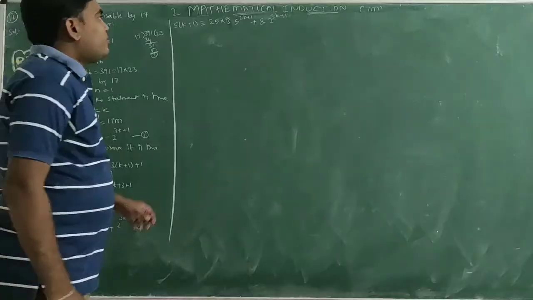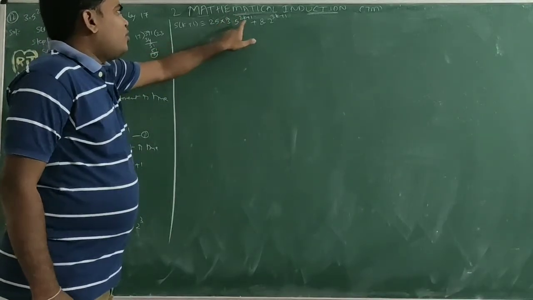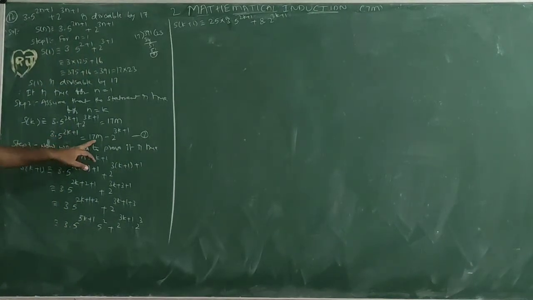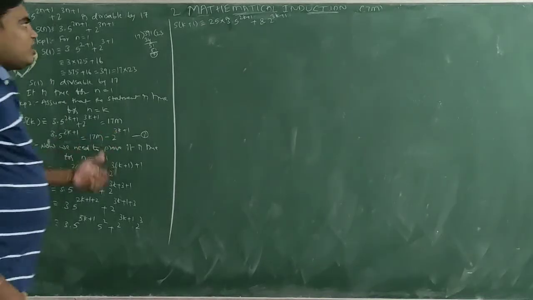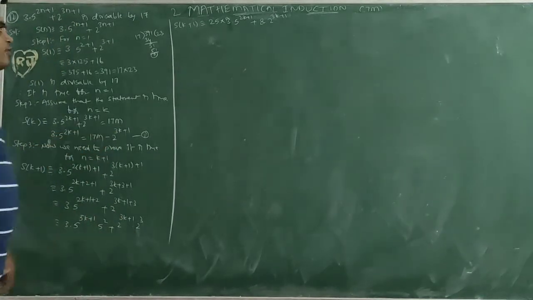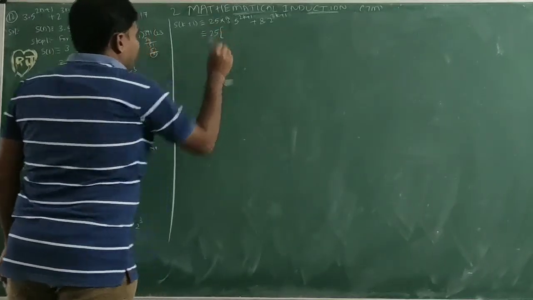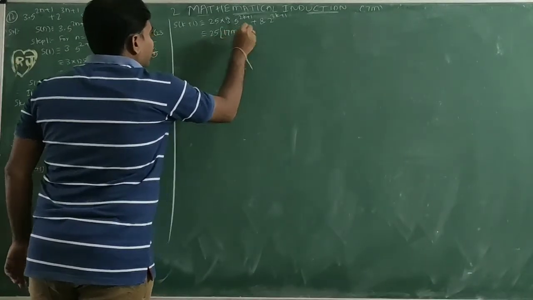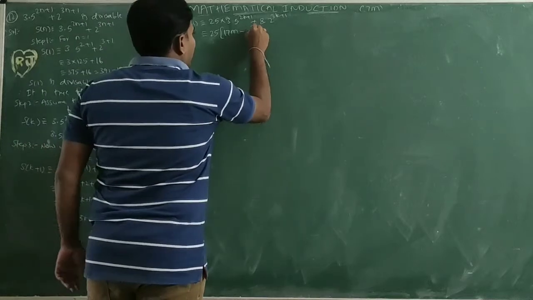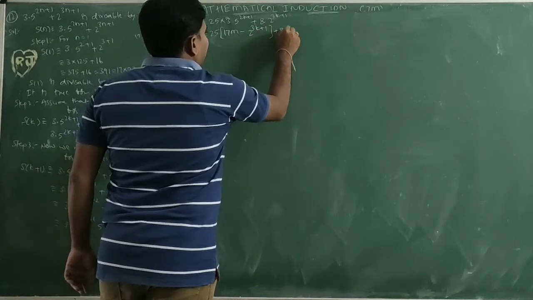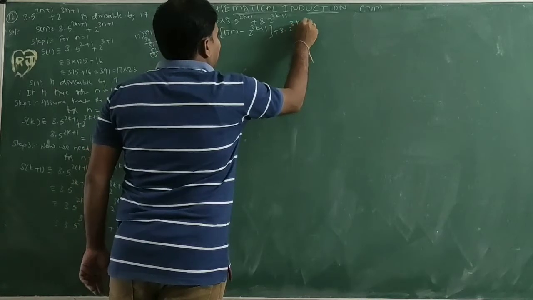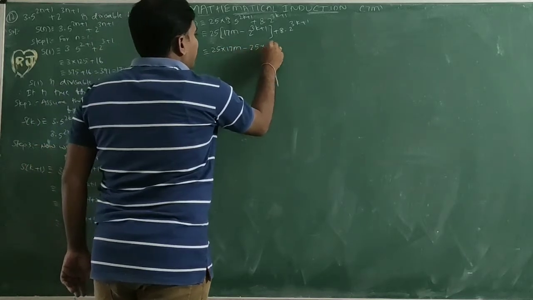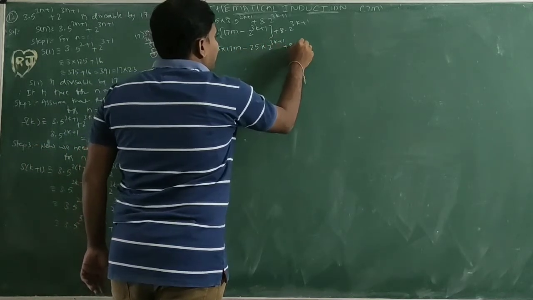So from equation 1, 3 into 5 power 2k plus 1 equal to 17n minus 2 power 3k plus 1. From equation 1, instead of this one, I want to write this one. 25 of 3 into 5 power 2k plus 1 equal to 17n minus 2 into 2 power 3k plus 1, plus 8 into 2 power 3k plus 1. Next, 25 into 17n minus 25 into 2 power 3k plus 1 plus 8 into 2 power 3k plus 1.